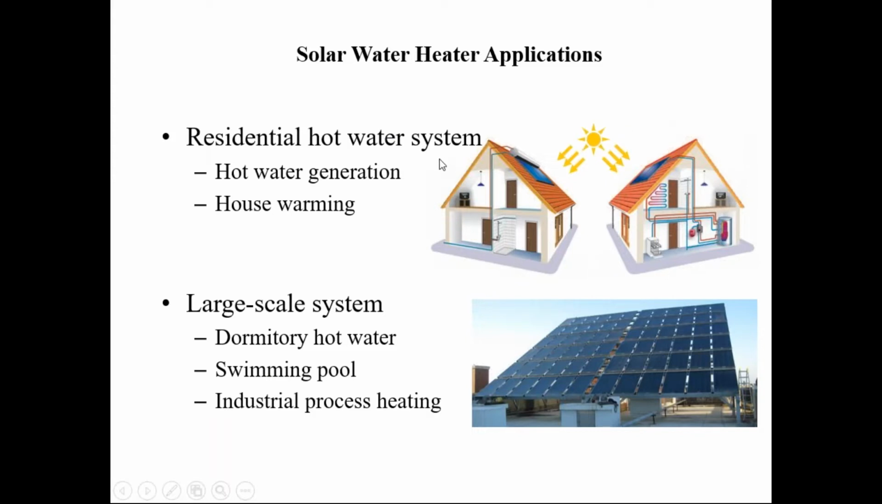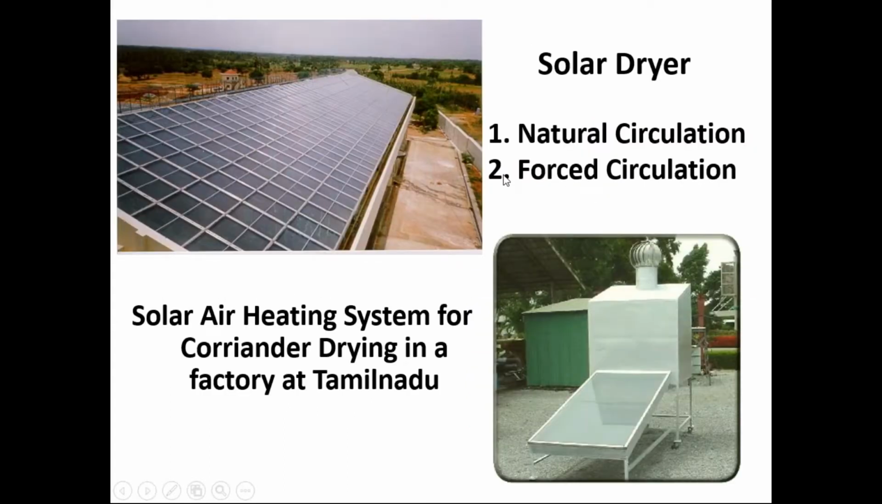There are various applications of solar water heaters, like residential hot water systems for hot water generation and house warming or space heating, you can say. And large scale systems are used for hostels, hotels, or swimming pools, and for industrial process heating such as boiler feed water preheating. Then another technology is called the solar dryer. There are two types of dryers. One is natural circulation and another is forced circulation dryer. Here the concept is the same, but in this collector there are ducts.